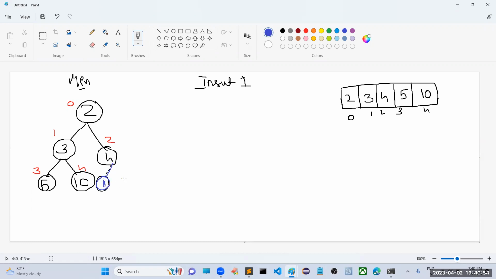Is my heap property going to be satisfied here? Once we add it to the last, is it going to satisfy our heap properties? No, it is not satisfying. If it is not satisfying the heap property, what do we have to do? We need to write some code to perform some activities. That is called heapify. I will explain that process first, then we will write code for clear understanding.